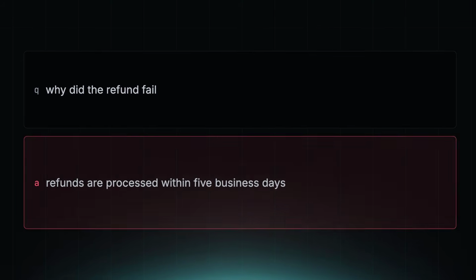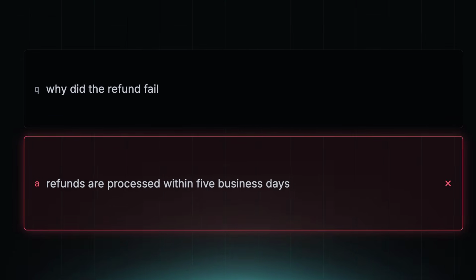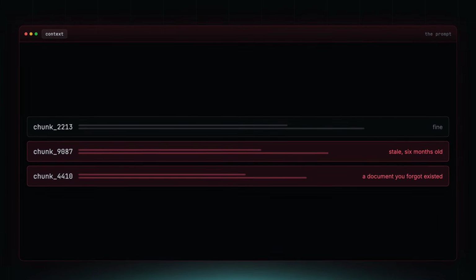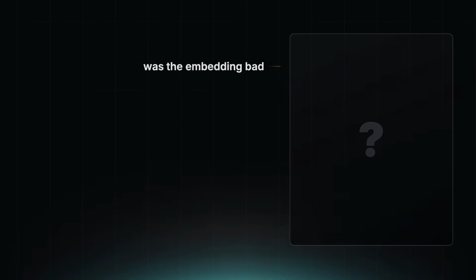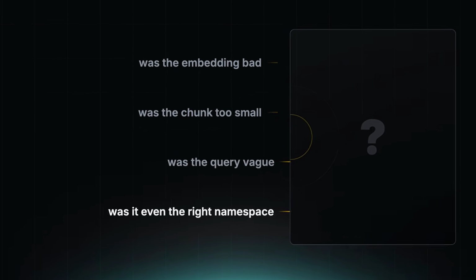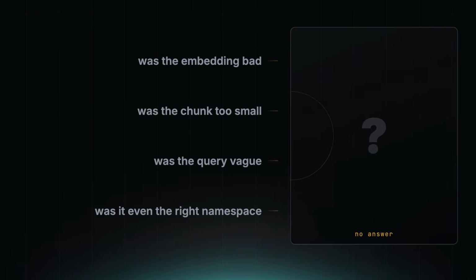Traditional RAG often fails like this. The answer is wrong. You inspect the prompt. One chunk is stale. One came from a document you forgot existed. And now you have to reverse engineer why the retrieval system chose those chunks. Was the embedding bad? Was the chunk too small? Was the query vague? Was the agent even searching the right namespace?